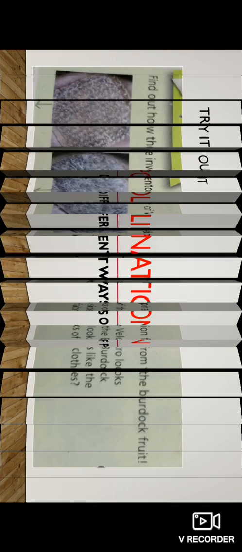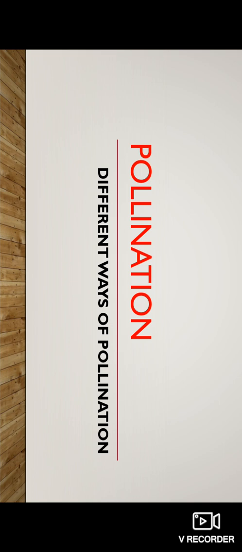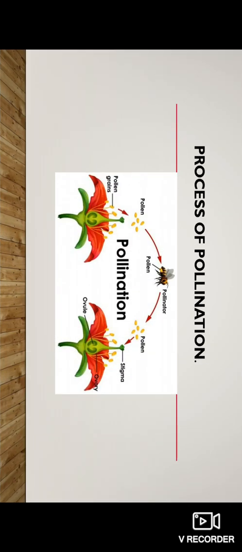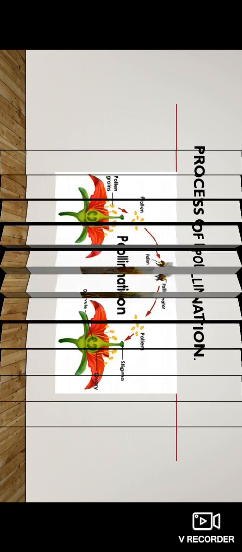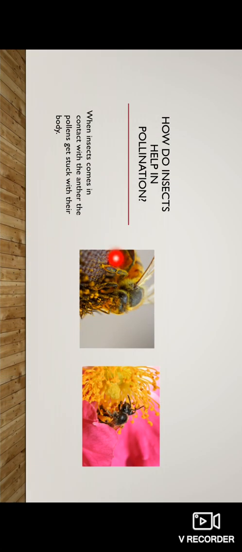Now see the different ways of pollination. In this picture you can see the pollen grains from one flower are carried by these insects, and when this insect visits another flower, these pollen grains are transferred to the other flower. In this way, these pollinators are helping the plant in the dispersal of pollen. Here you can see in this picture again the pollen grains are stuck to the insect body, and when this animal or insect visits another flower, they are transferred to that flower.